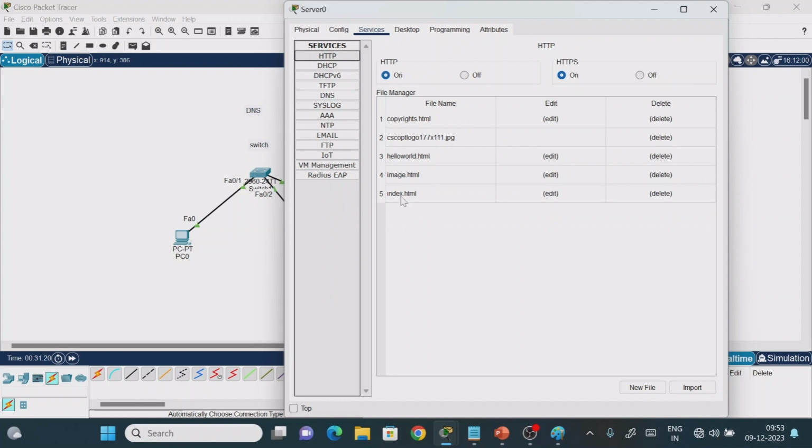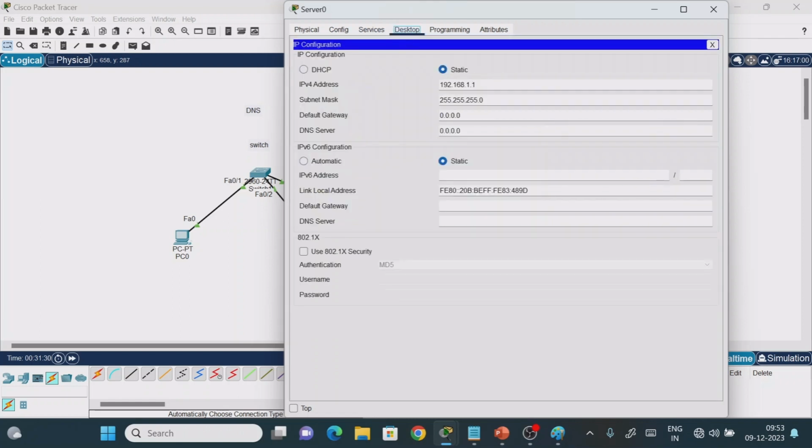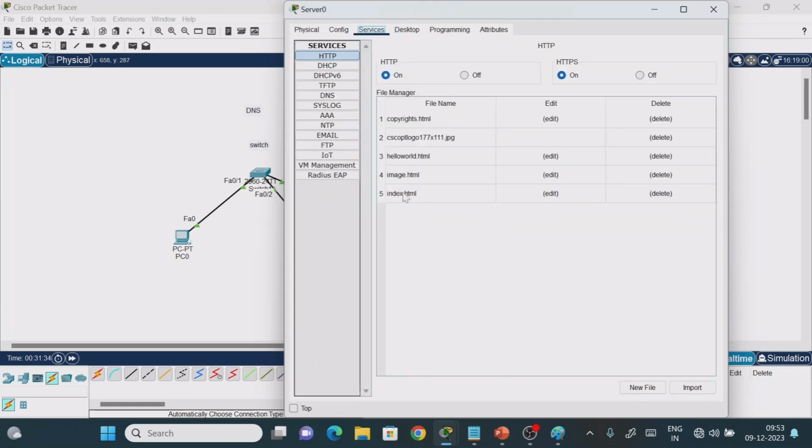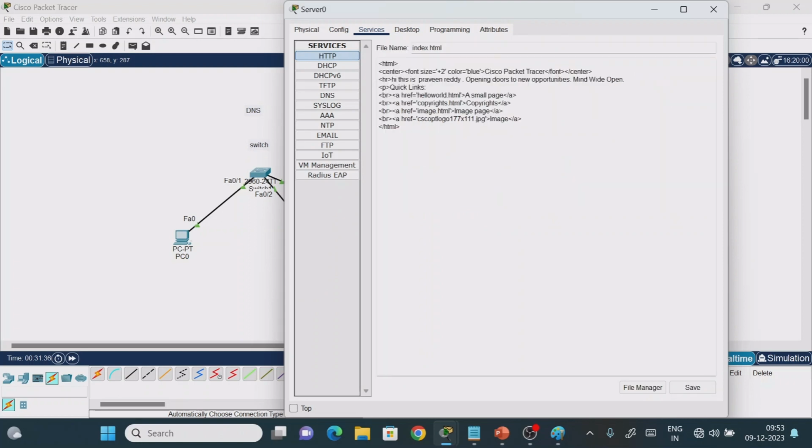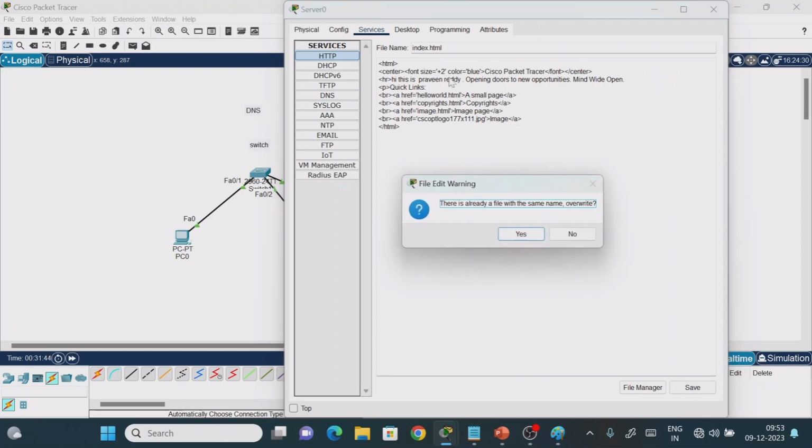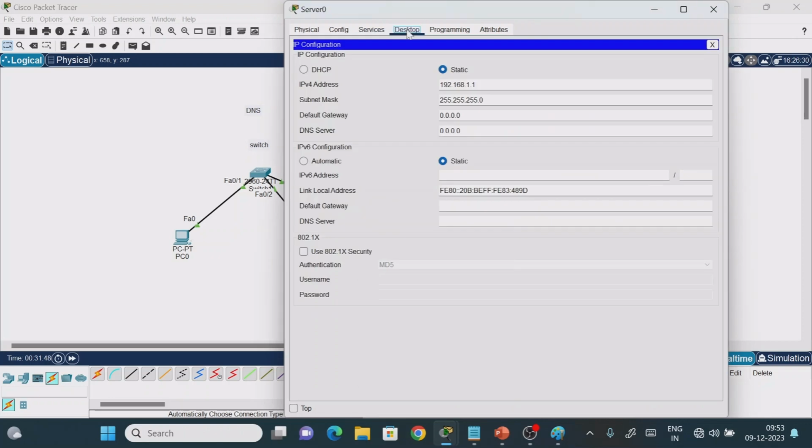Now see that this is the index.html file, which is on my server. I have kept some file. Whoever comes from their source machine to my server, to this IP address, can access this page. What is that page? Index.html. If you see the content, we have the HTML code: Hi, this is Praveen Reddy. So you can read these contents. We'll see that. One point you have to understand here is what the server IP address is.